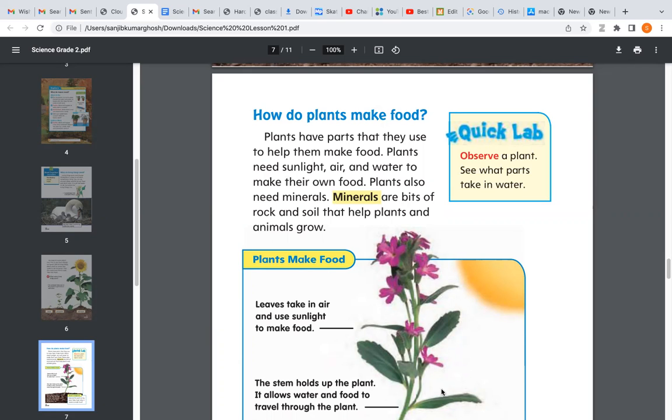Plants also need minerals. Minerals are beads, rock, and soil that help plants and animals grow. Leaves take in air and use sunlight to make food. Observe a plant, see what parts take in water.